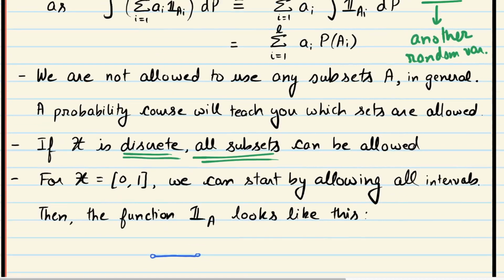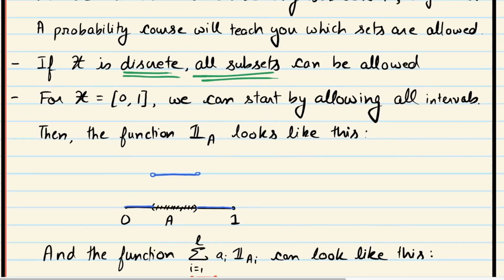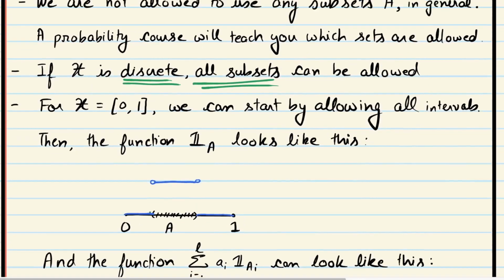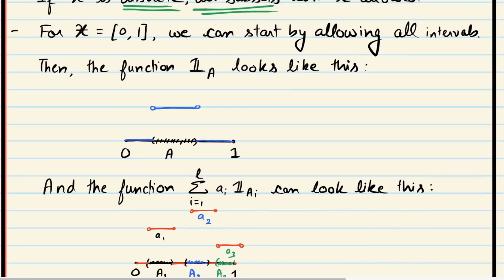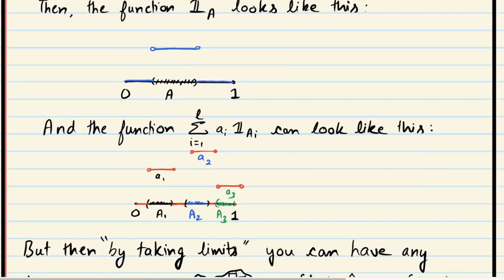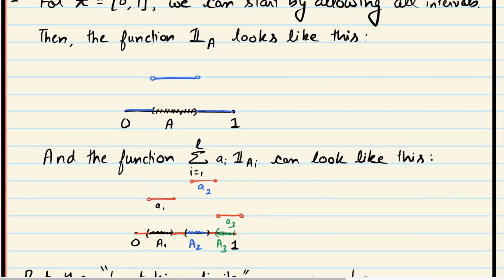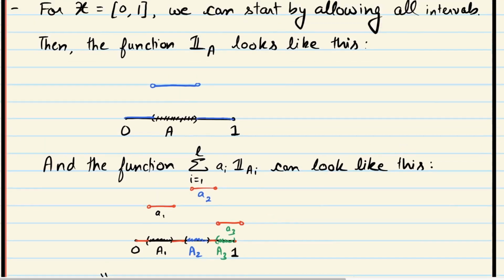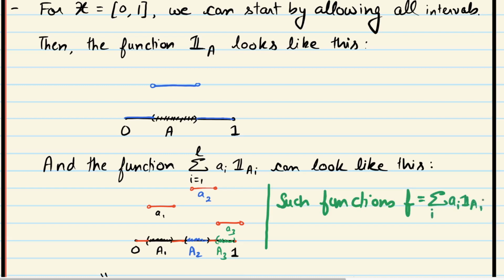For instance, if you take X as this interval 0 to 1, you can start by allowing all intervals. Okay. And then for an interval, the function looks like this. Indicator function, it's 0 everywhere here and it's 1 here. And you can take linear combinations, such functions will look like this. Okay. So all such functions, so let me take some space here. So such functions look like this, right? Summation over i, a_i, indicator function of A_i. Such functions we are taking into account.